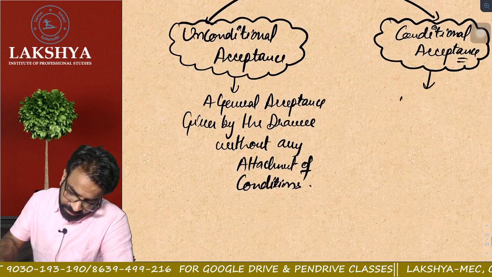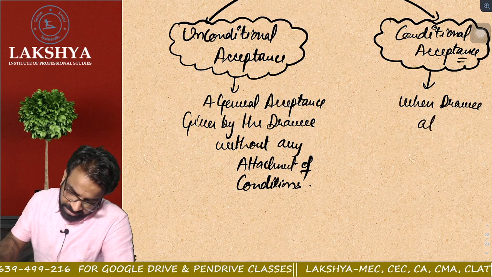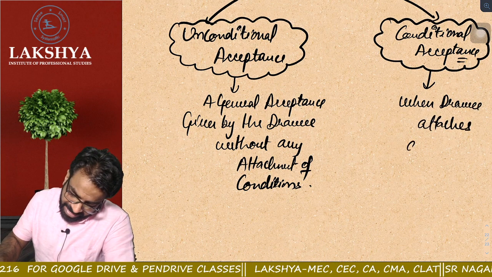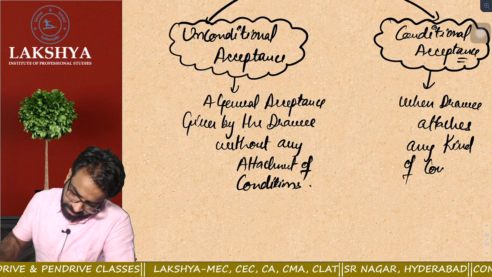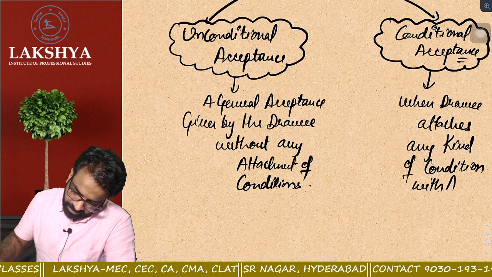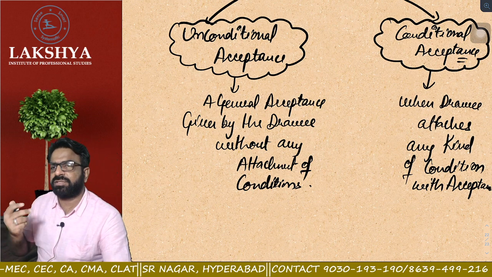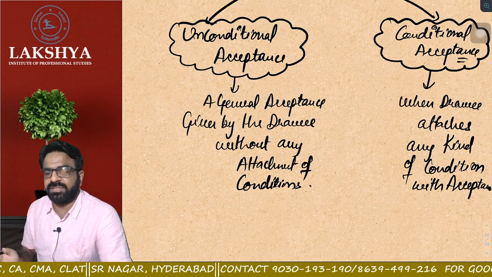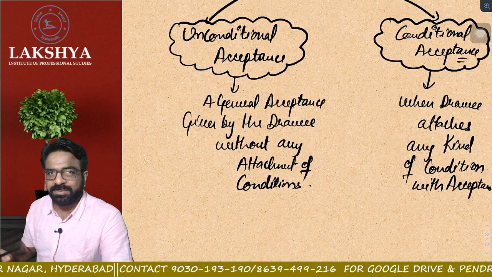But when the drawee attaches any kind of condition with the acceptance, then it will become conditional. With no condition, the acceptance is called unconditional. With a condition, it is called conditional acceptance. This was very simple.